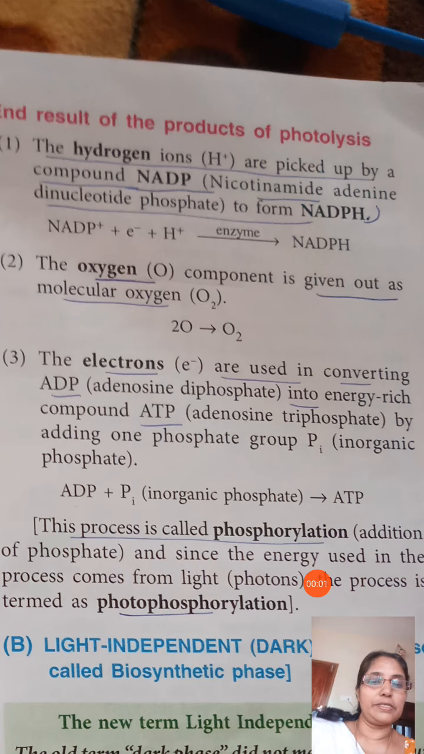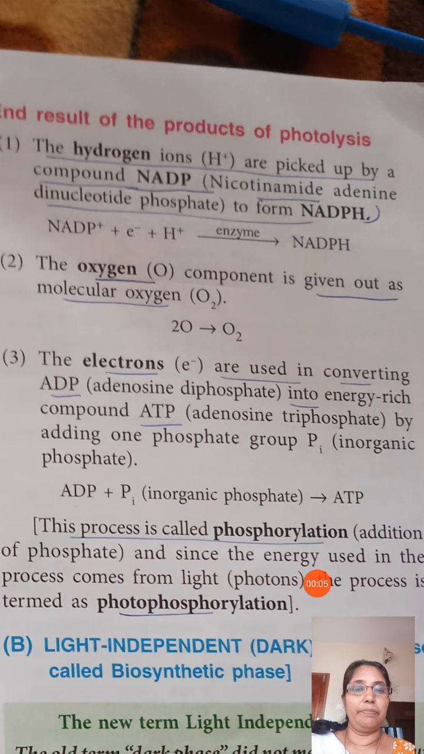This process is known as phosphorylation. In the light reaction, by adding a phosphate molecule, ADP changes into ATP. That process is known as phosphorylation.